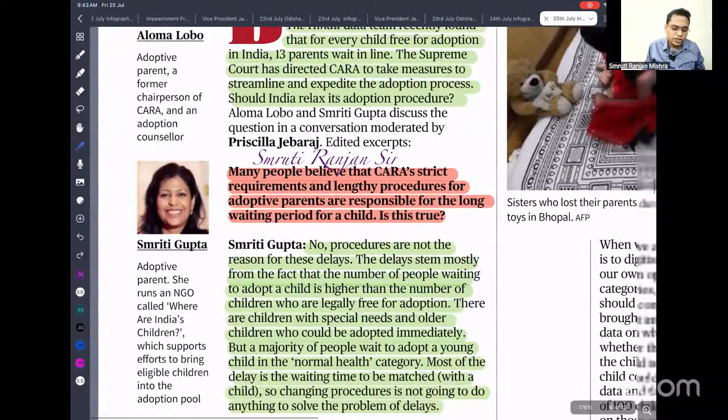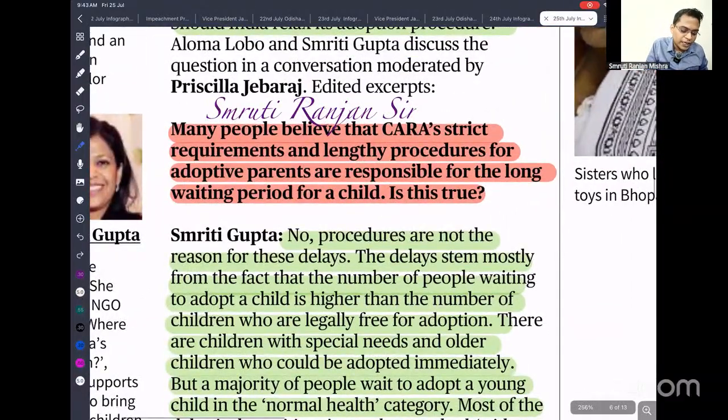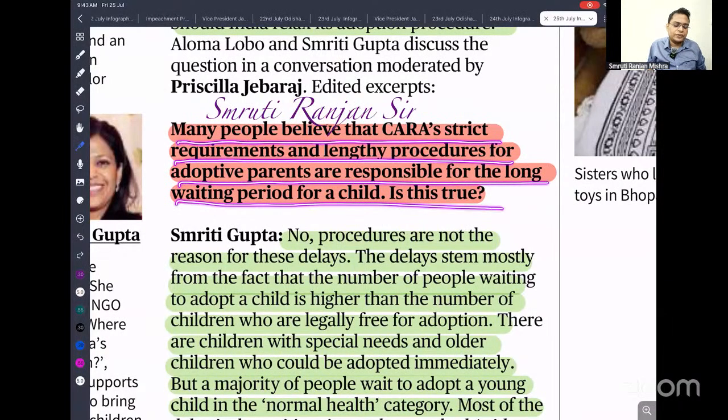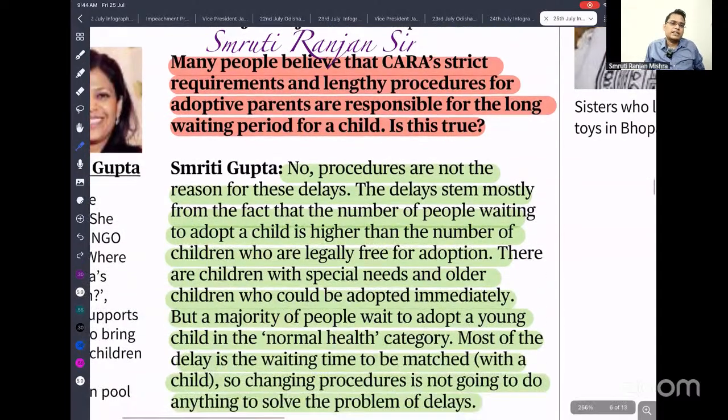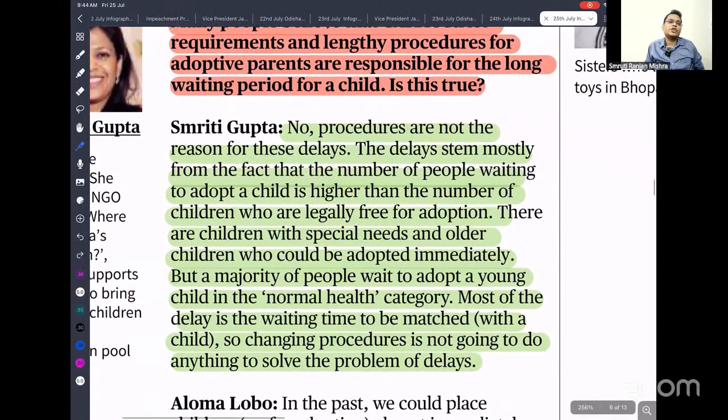But the question is, what are the problems? Many people believe that CARA's strict requirements and lengthy procedure for adoptive parents are responsible for the long waiting period. Is that true? In reality, this is not true, because there is so much delay because parents have their own requirements. For example, they want the kid to be very young, like 1 or 2 years, not older kids. Second, they are not accepting special needs or disabled kids. That is the reason there is a long waiting. It is not that there is no availability of kids.